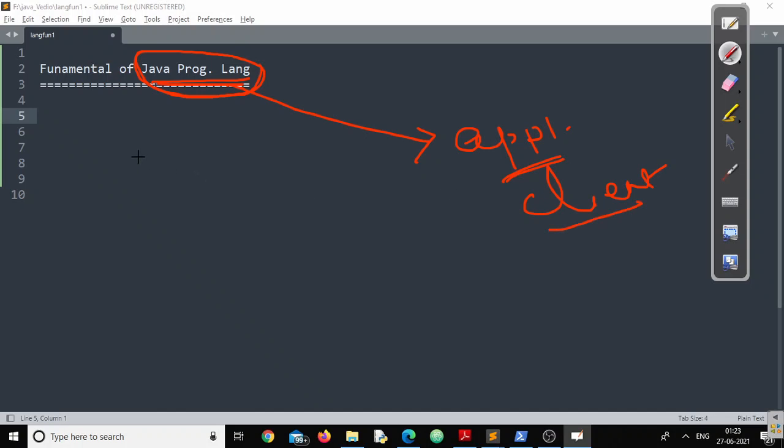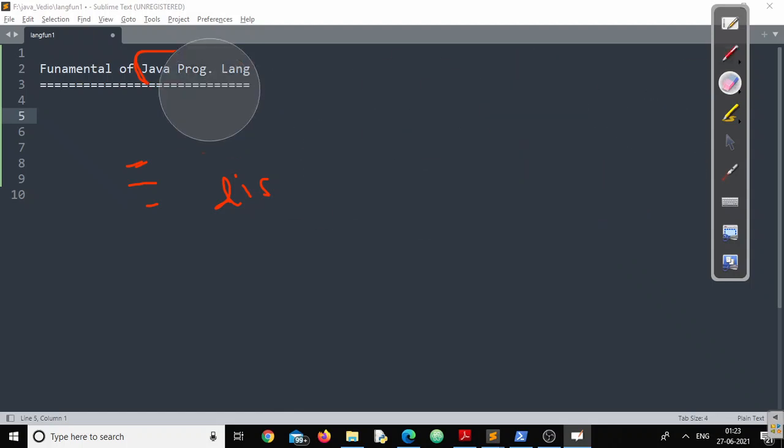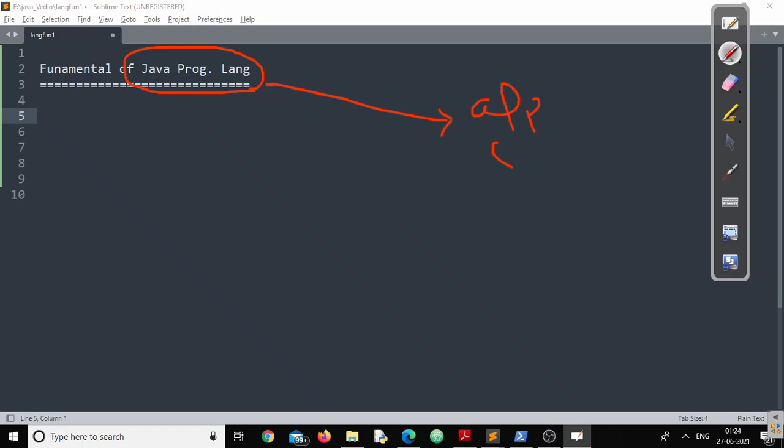We can create lots of types of applications, and we have already discussed this in the features of Java. We can create standalone applications, we can create distributed applications using this programming language. The conclusion is, we are learning a programming language to create some applications or some software for a client or for our requirement. This is why we are learning Java.